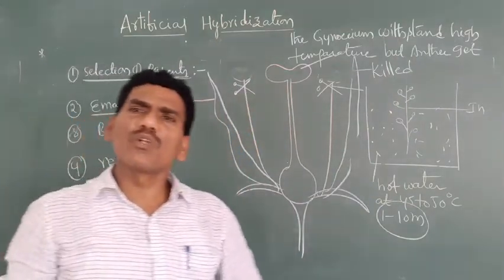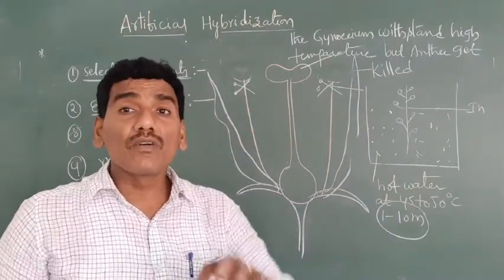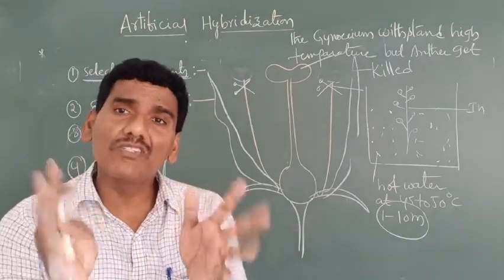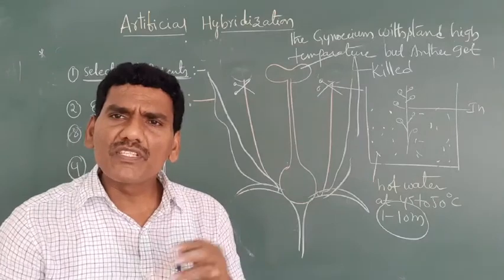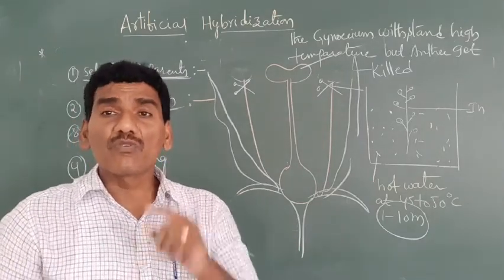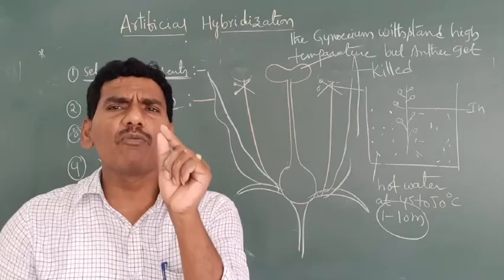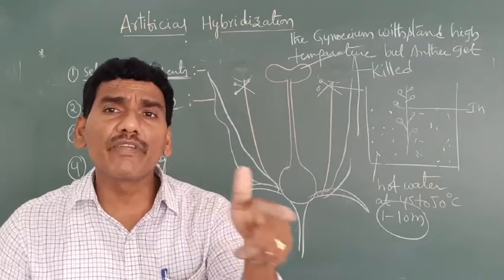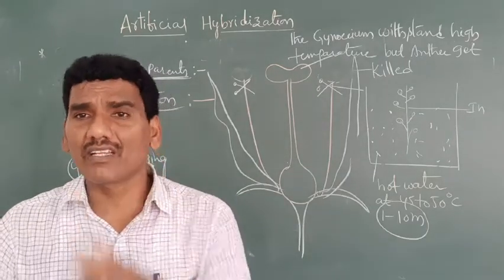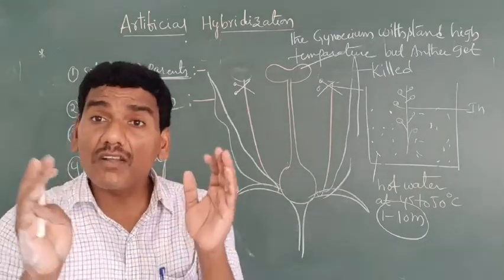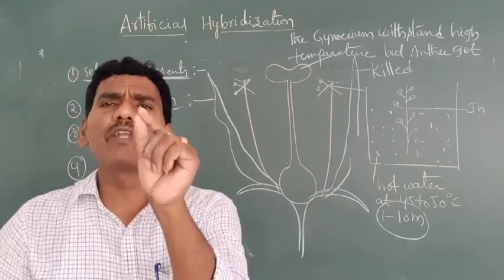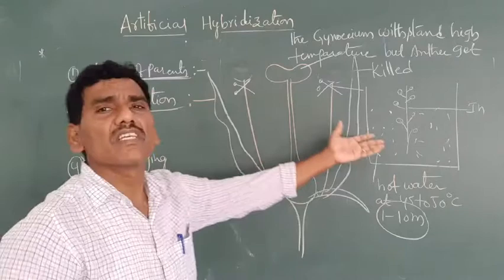Compared with the male parts, the female parts are large in size. For example, in a human being, the sperm cells are very minute and are released into the female body. But how many eggs are released from the female body? One egg. The eggs are large in size, while the sperm cells are very minute. Here it is the same.